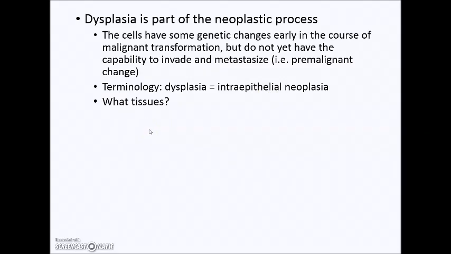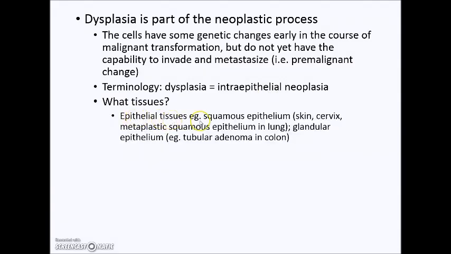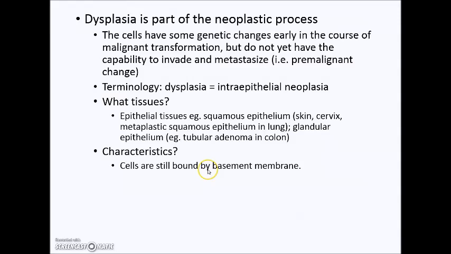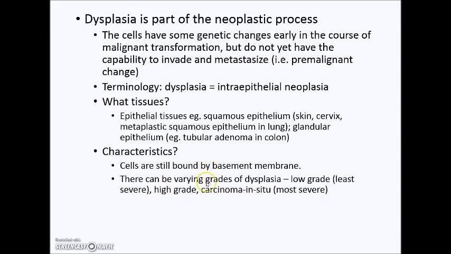What tissues undergo dysplasia? Well, epithelial tissues. We generally don't talk about dysplasia in mesenchymal neoplastic conditions. So squamous epithelium, such as those that we see in the skin, in the uterine cervix, or metaplastic squamous epithelium in the lung. Glandular epithelium, such as tubular adenomas in the colon. For characteristics, the cells are still bound by basement membrane. There can be varying grades of dysplasia. We don't use the term well differentiated or poorly differentiated, but we do say low grade, moderate, or high grade.